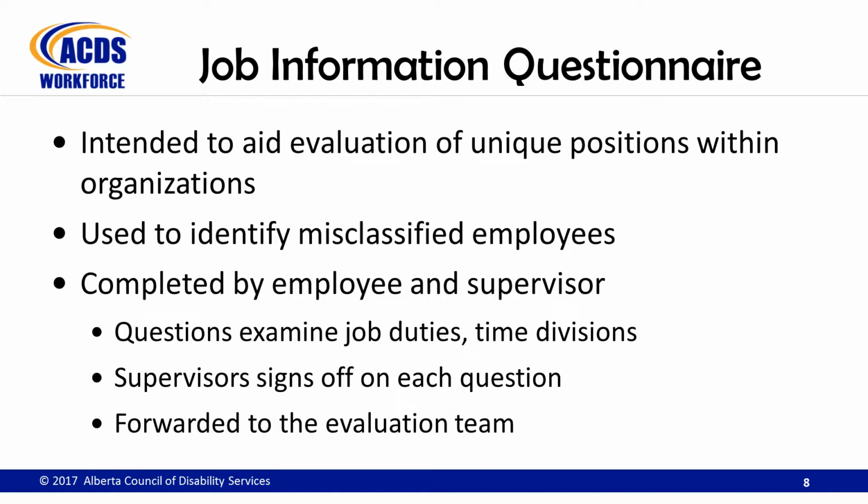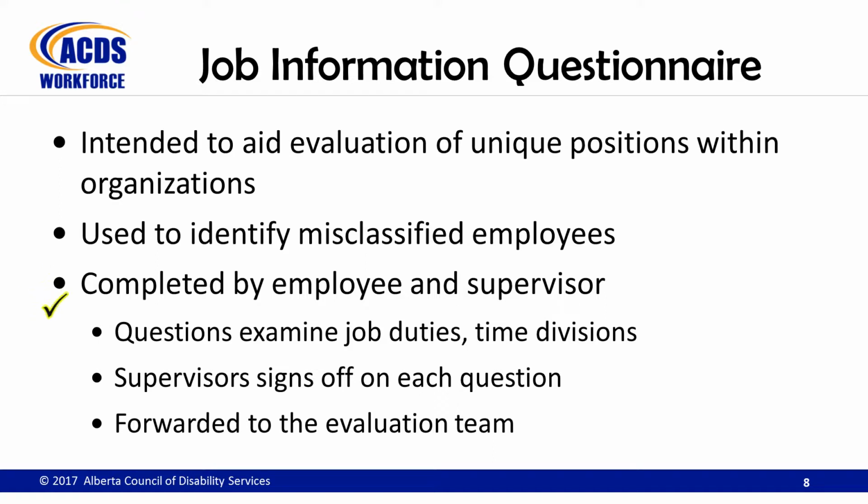The Job Information Questionnaire is a tool that aids organizations in the evaluation of unique positions that cannot be examined as part of a bundle of similar positions. The tool may also be used when a member of staff feels their position has been classified incorrectly. The tool is completed by the employee holding the position along with their supervisor.